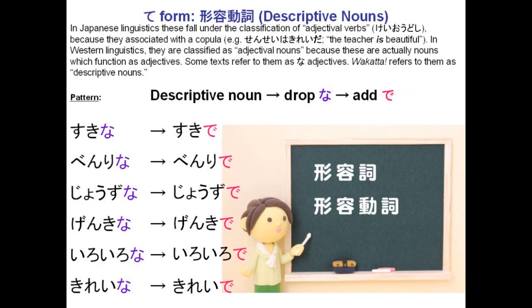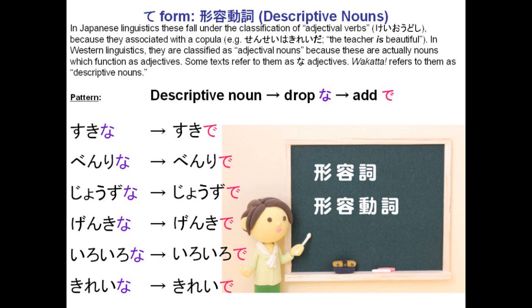So these are what Wakata refers to as descriptive nouns. We could also call them adjectival nouns, but basically they're really nouns which function as adjectives. A lot of junior coursebooks like to refer to them as na adjectives, but technically speaking, they are actually nouns. Okay, so what we do is we take the descriptive noun and we drop the na and we simply add de. So it's really simple because the words that you see here in black, these are all the base words which are nouns. When we use them to describe something, we use it to function as an adjective, then it becomes an adjectival noun. So you take the word benri, for example.